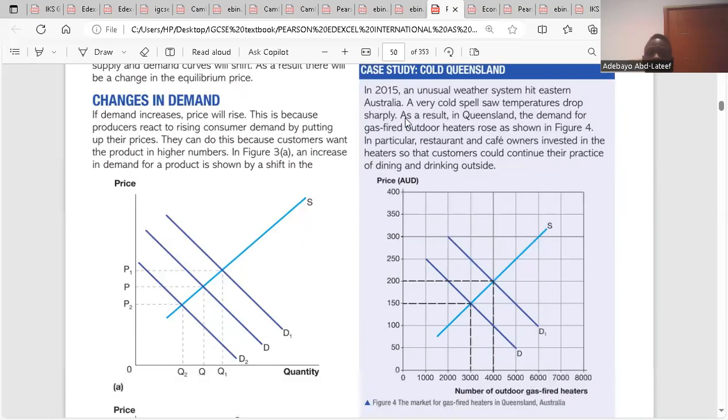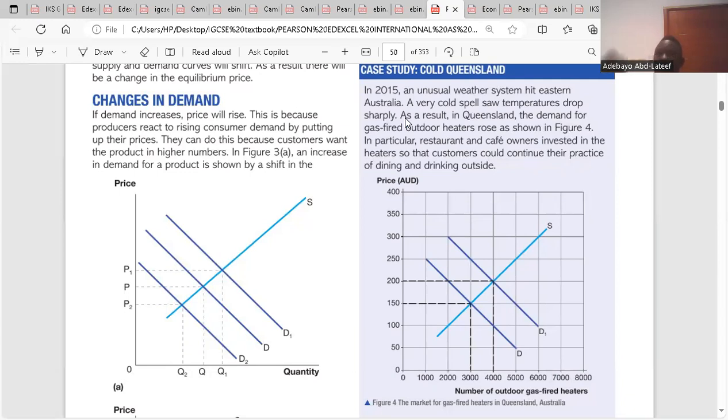Here, demand is increasing from D to D1. As a result of that, price will increase from P to P1. Do you understand? That is changes in demand. Supply remains the same, but what is happening to demand? Demand has increased.